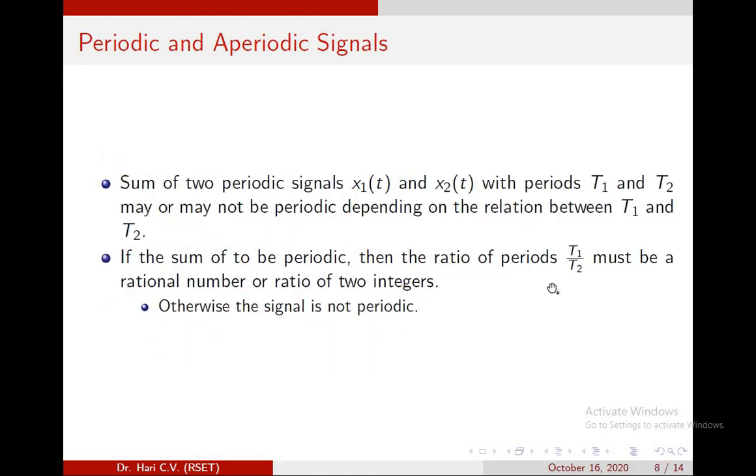The sum of two periodic signals, x1 of t and x2 of t with periods capital T1 and capital T2, may or may not be periodic depending on the relation between T1 and T2. For the sum of two signals to be periodic, the ratio of periods T1 by T2 must be a rational number or ratio of two integers. Otherwise, the signal is not periodic.